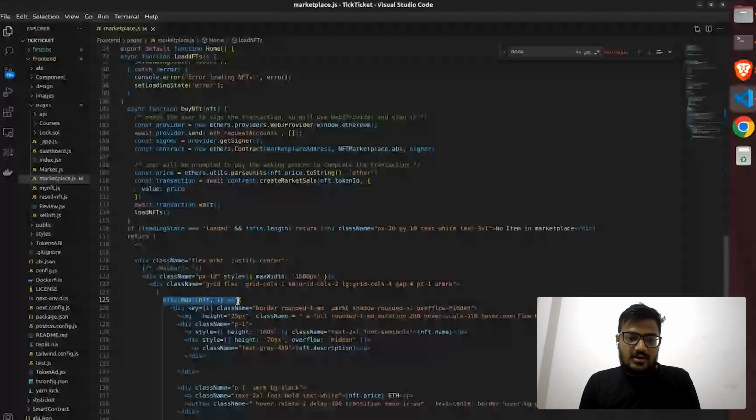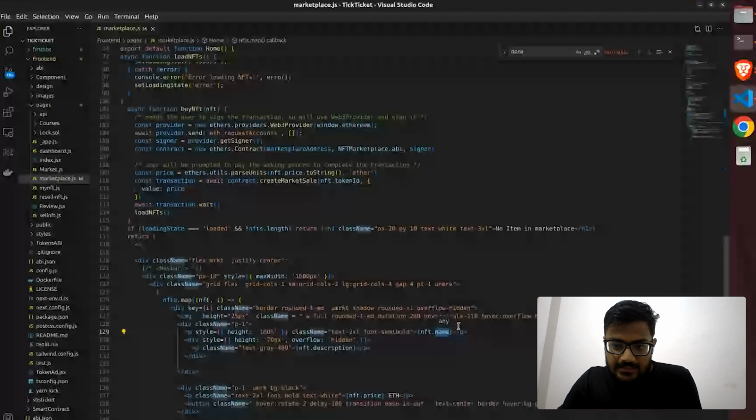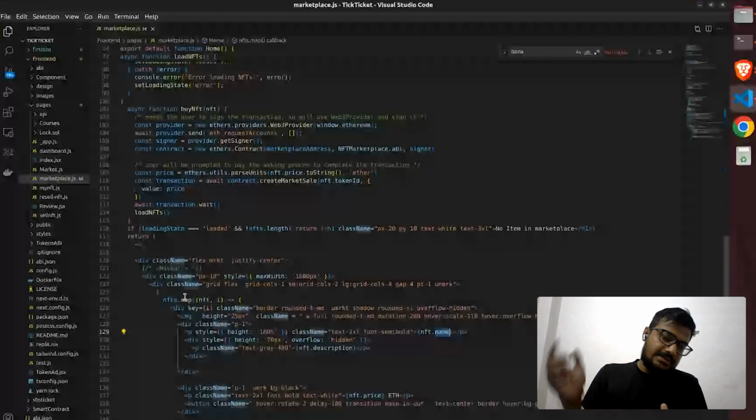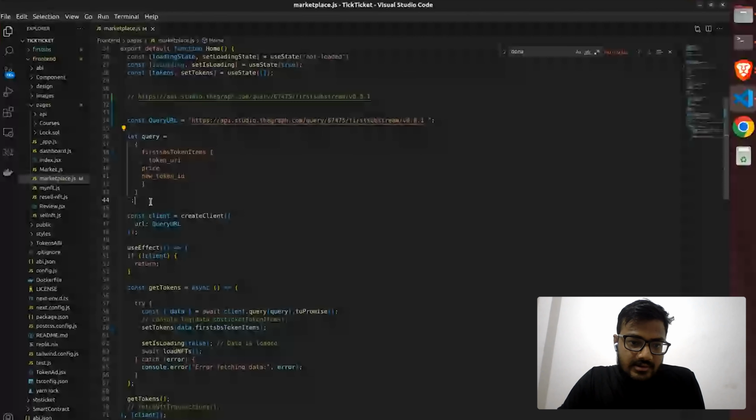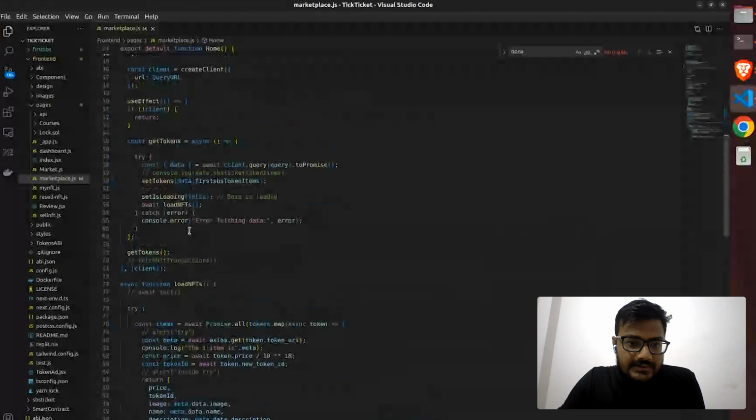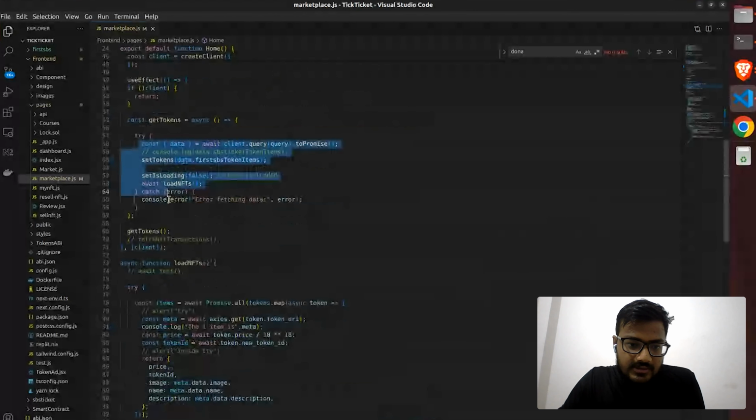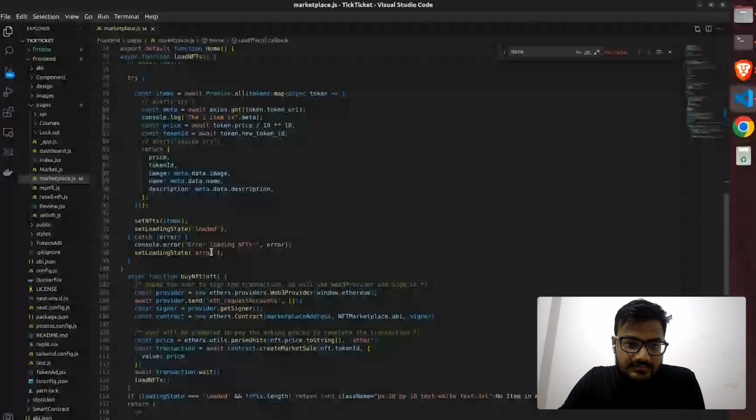And here I am using the map, just expanding all these things. For example, I am showing the name, the image, and all this, which I am fetching from the subgraph. This query is important, and this function is important because it's binding all things.